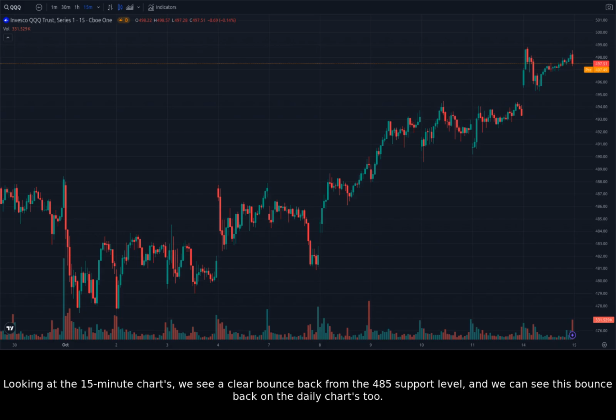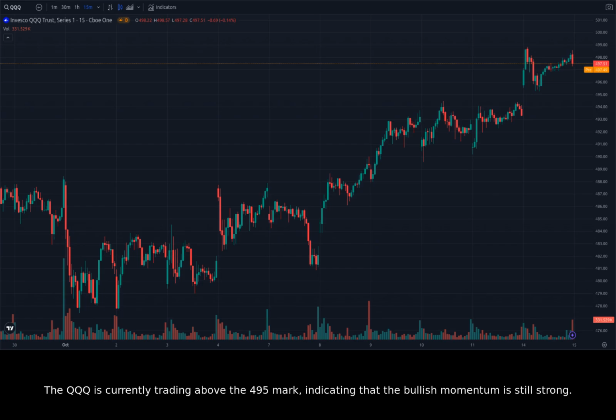Looking at the 15-minute charts, we see a clear bounce back from the 485 support level, and we can see this bounce back on the daily charts too. The QQQ is currently trading above the 495 mark, indicating that the bullish momentum is still strong. However, a break below the 485 level could signal a change in sentiment and could lead to a correction.